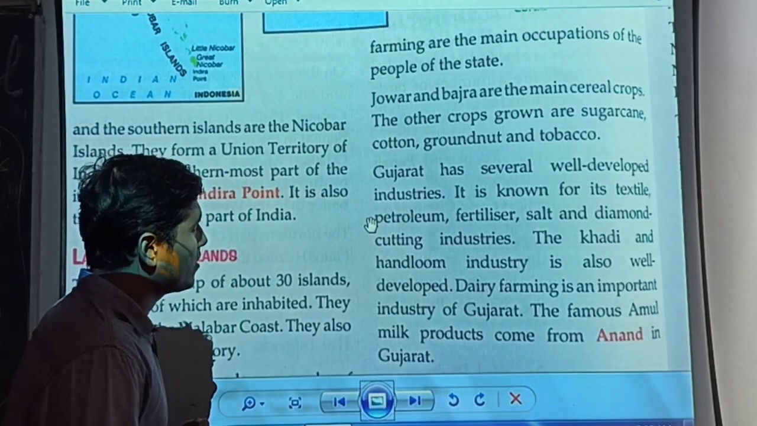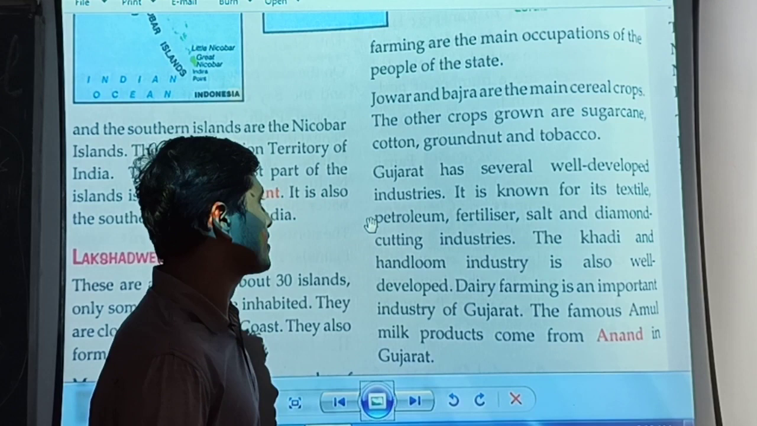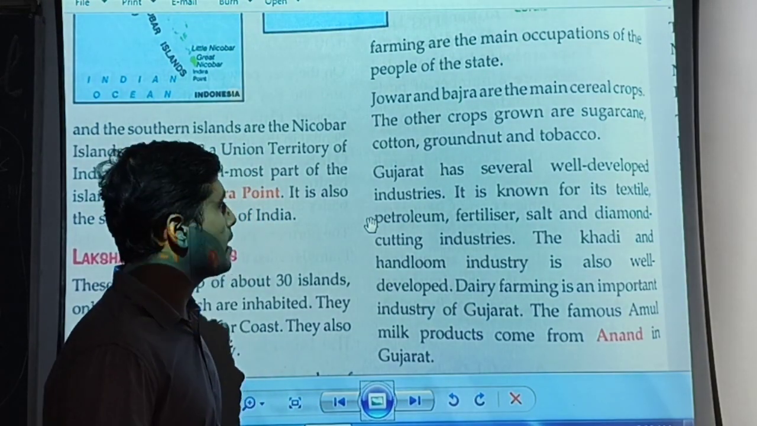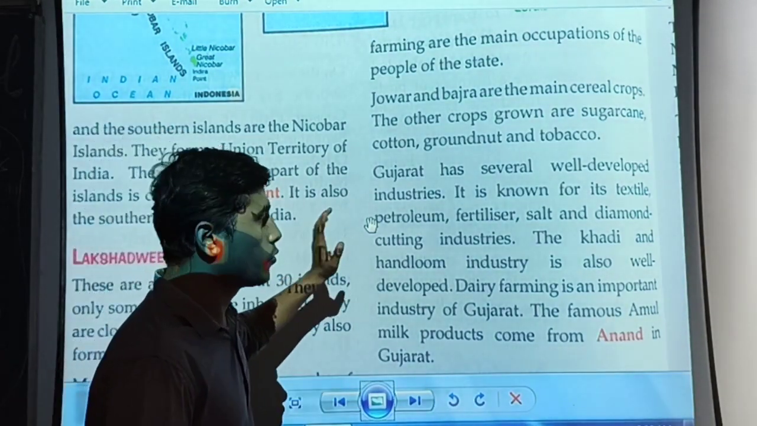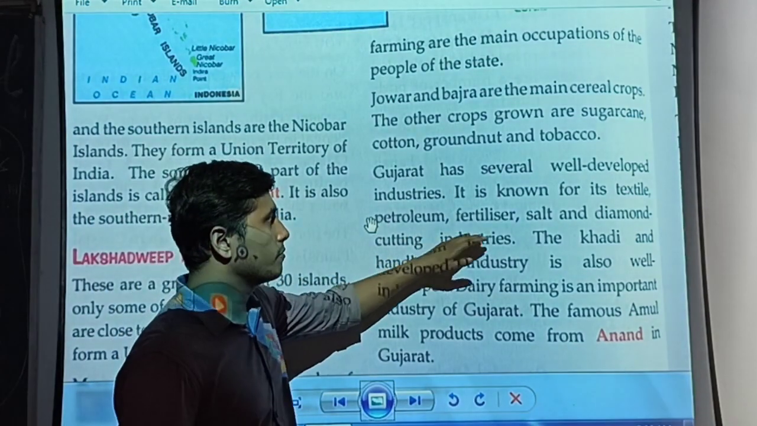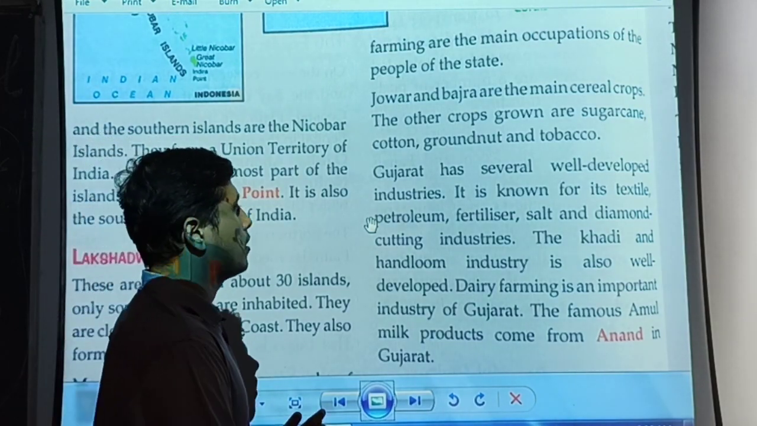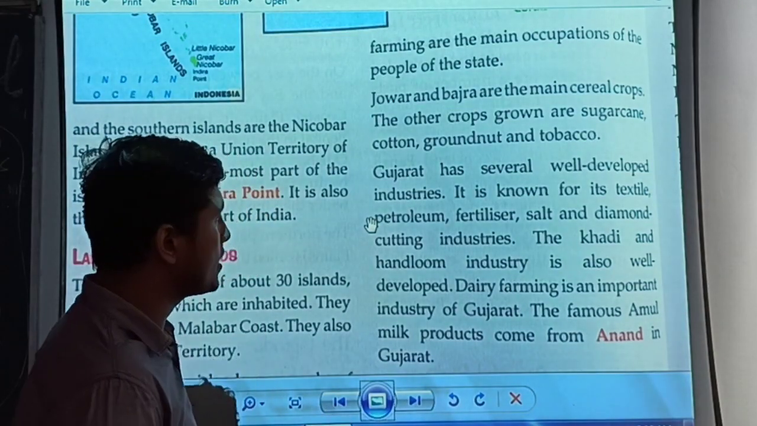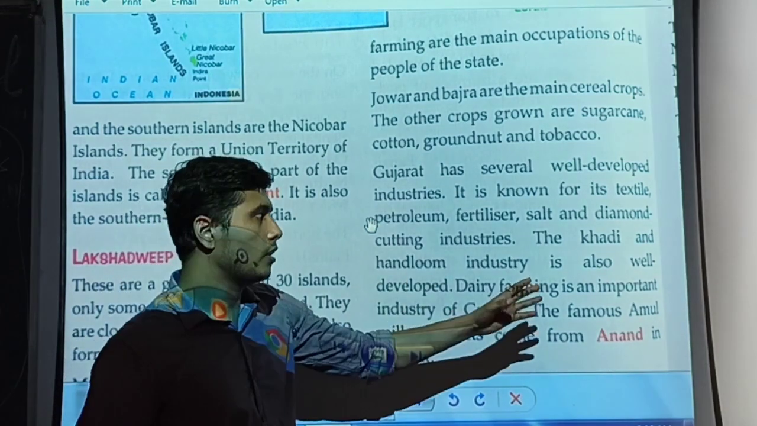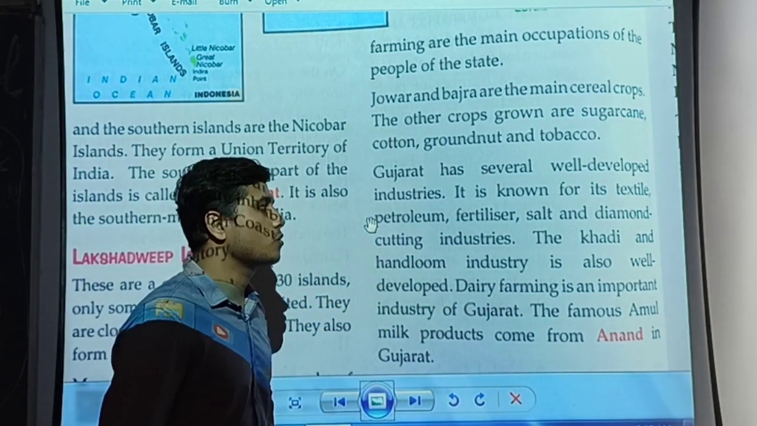Now, Gujarat has several well-developed industries. It is known for its textile, petroleum, fertilizer, salt and diamond cutting industries. The khadi and the handloom industry is also well developed there. If we talk about khadi and the handloom part, these industries are also well developed there.